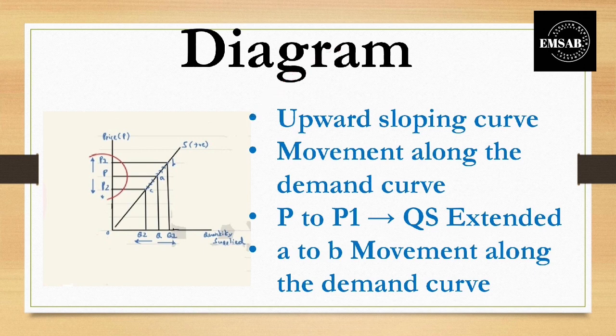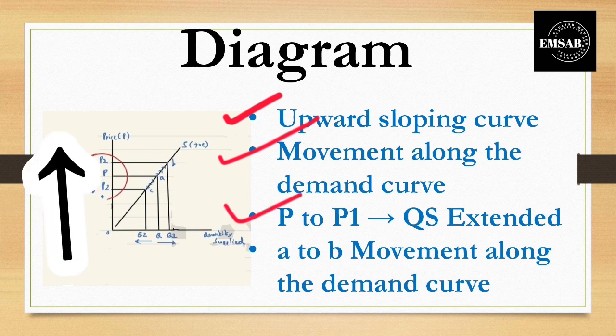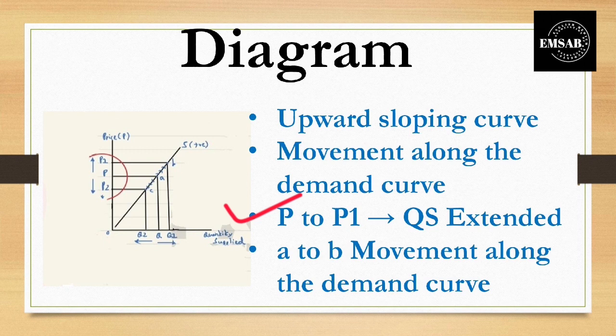And there is a movement along the supply curve, which means that if there is only a change in the price of a product, then there will be a movement along the supply curve. In this diagram, we can see that when there is an increase in the price from P to P1, the quantity supplied also has increased from Q to Q1. When the price has decreased from P to P2, the quantity supplied also has decreased from Q to Q2. And it shows a movement along the supply curve from the letter A to B.